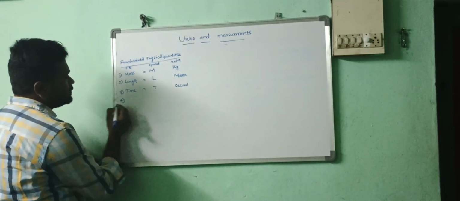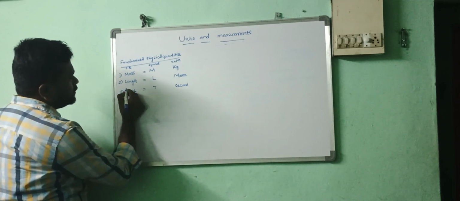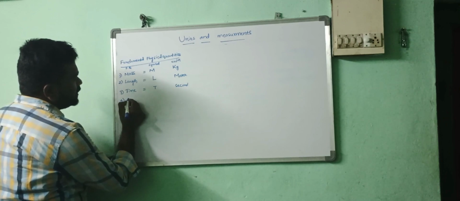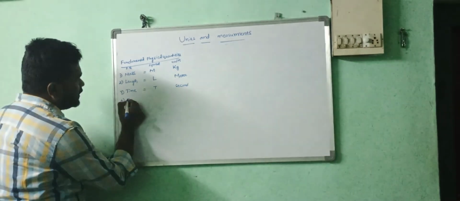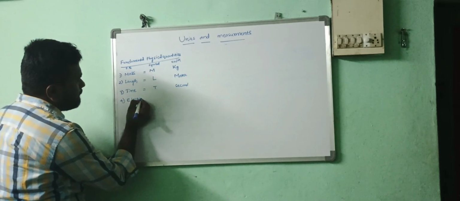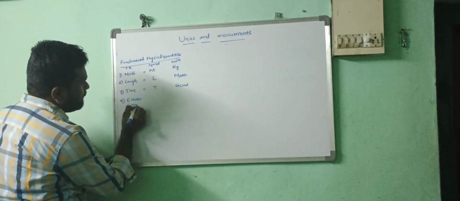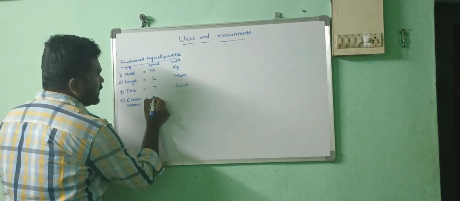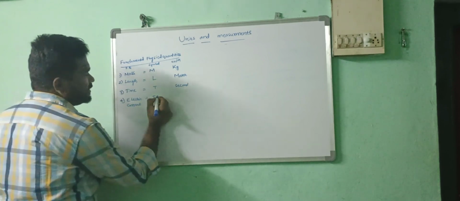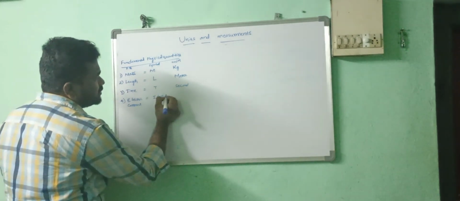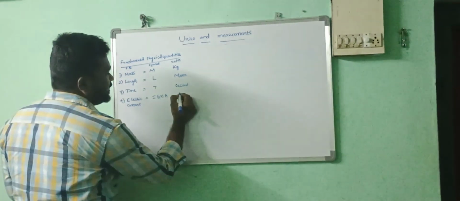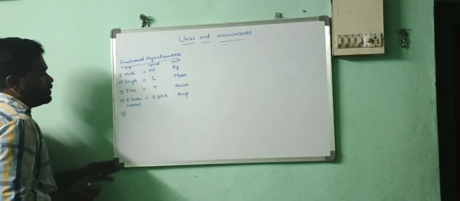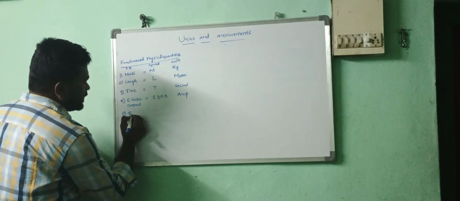Now fourth one is the electric current, represented by I. Somewhere they are represented by A also. Units: ampere. Fifth one, temperature.